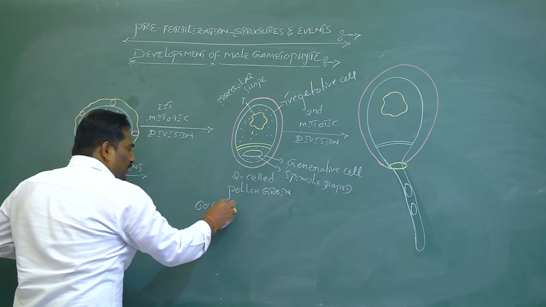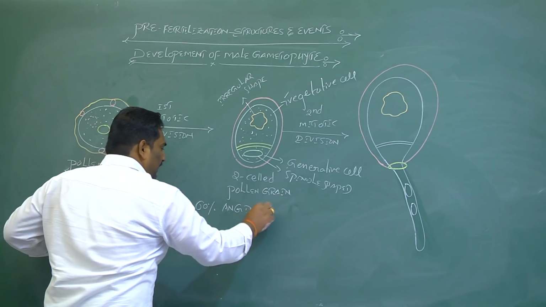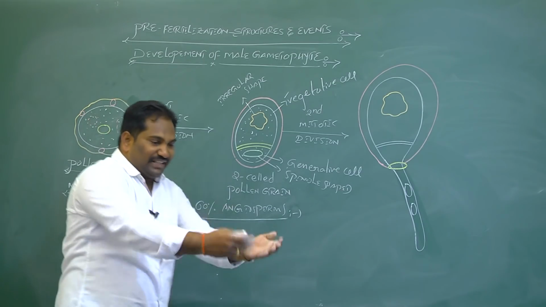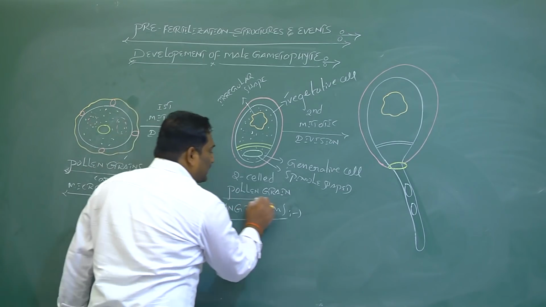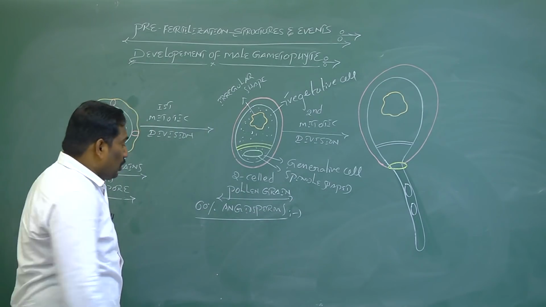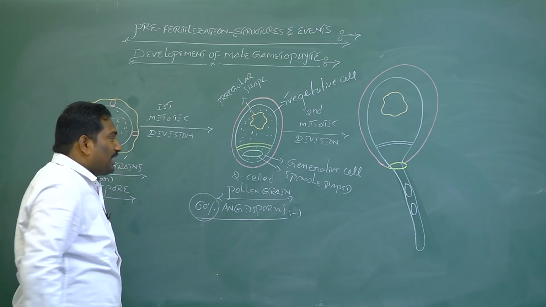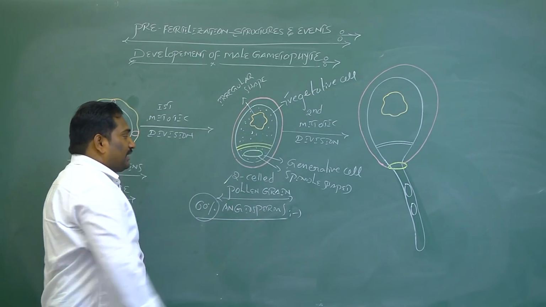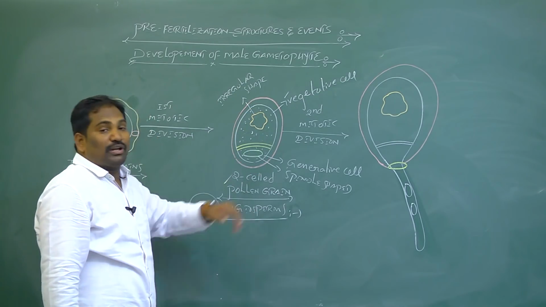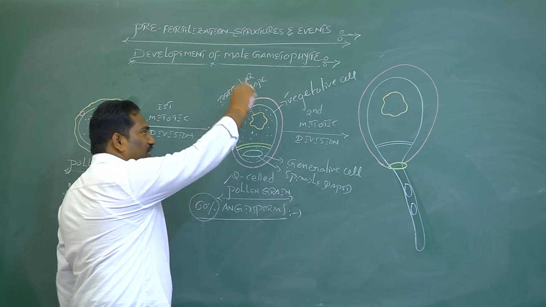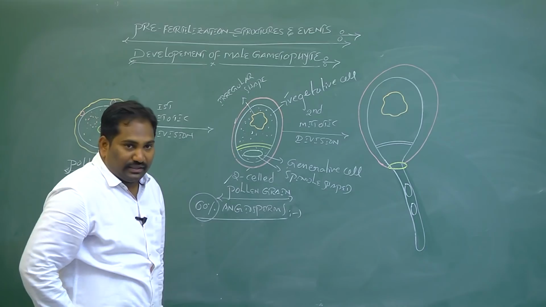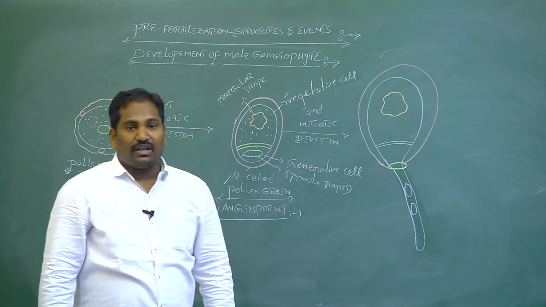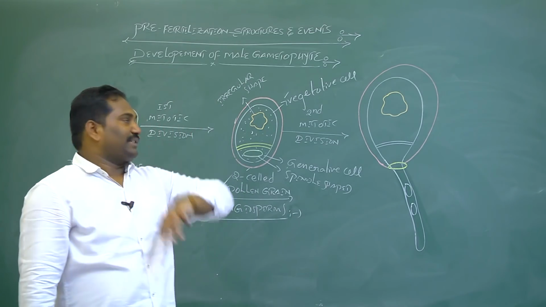In 60% of angiosperms, or flowering plants, the pollen grain is shed from the anther at the 2-celled stage. If asked at what stage pollen grains are released from the anther in 60% of angiosperms, the answer is the 2-celled stage. Larger cell is the vegetative cell, smaller cell is the generative cell. In the remaining 40% of angiosperms, the pollen grains are released at the 3-celled stage: one vegetative cell and 2 male gametes.